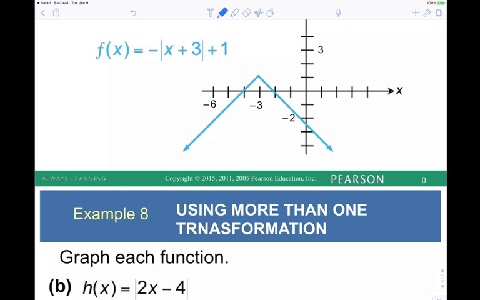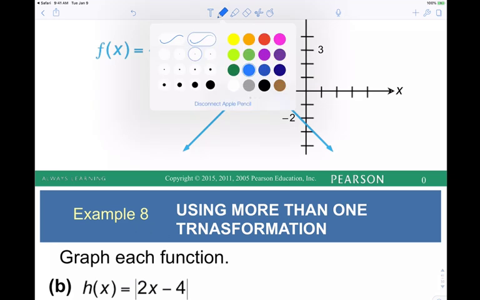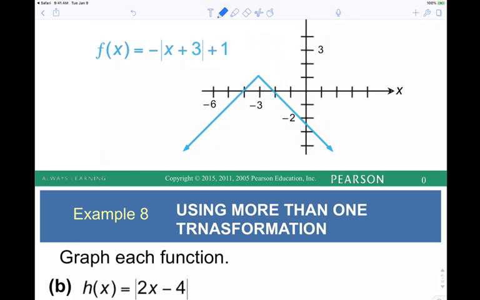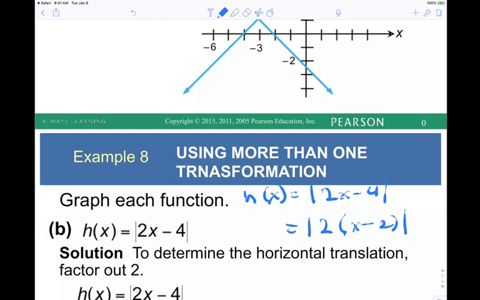If the original is h of x equals the absolute value of 2x minus 4, right? If we factor out the 2, this is the same as 2 times x minus 2, right? So then this is actually the same as 2 times the absolute value of x minus 2, right?